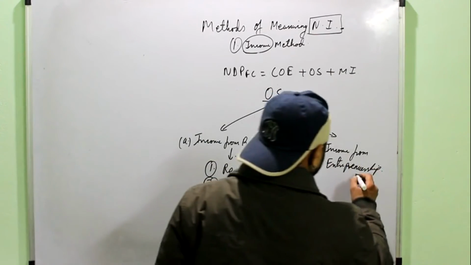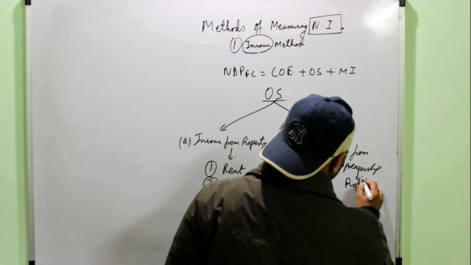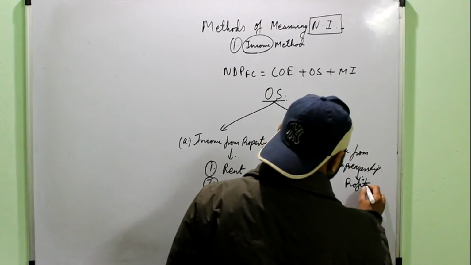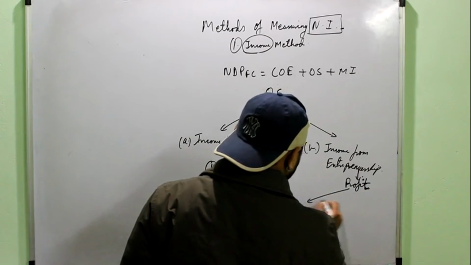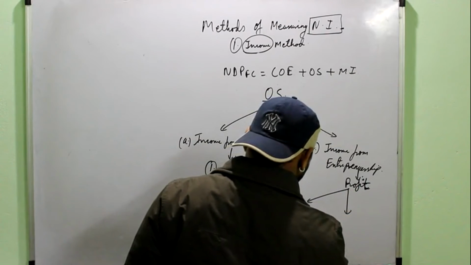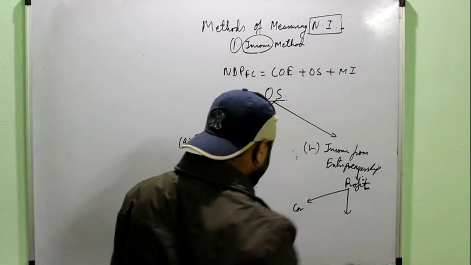Then income from entrepreneurship. You already know income from entrepreneurship is profit, or you can say the entrepreneur always takes the share of profit. Then profit is again divided into three parts. First is dividend.